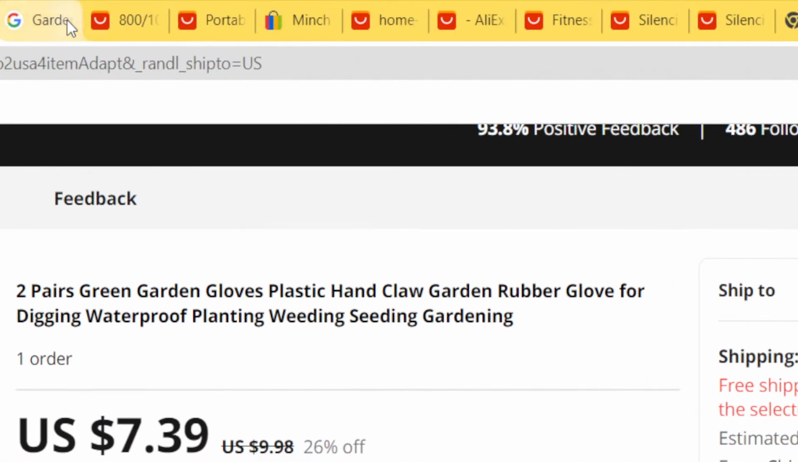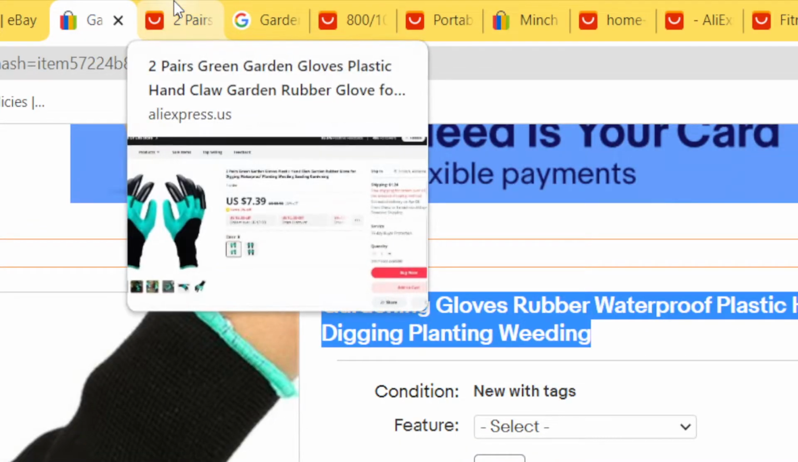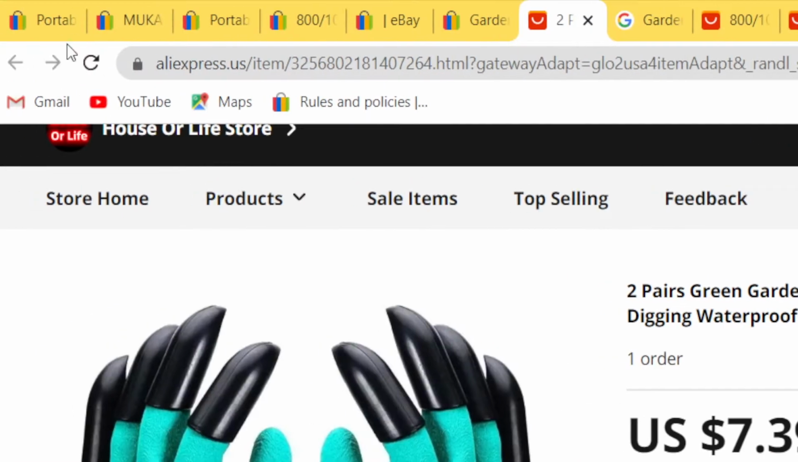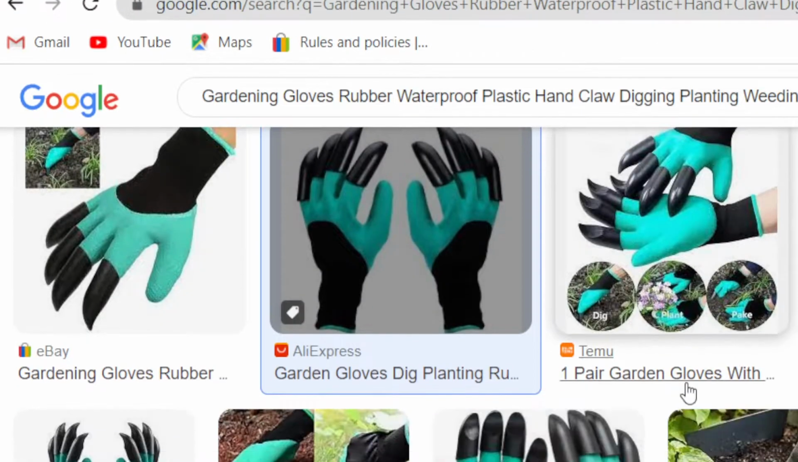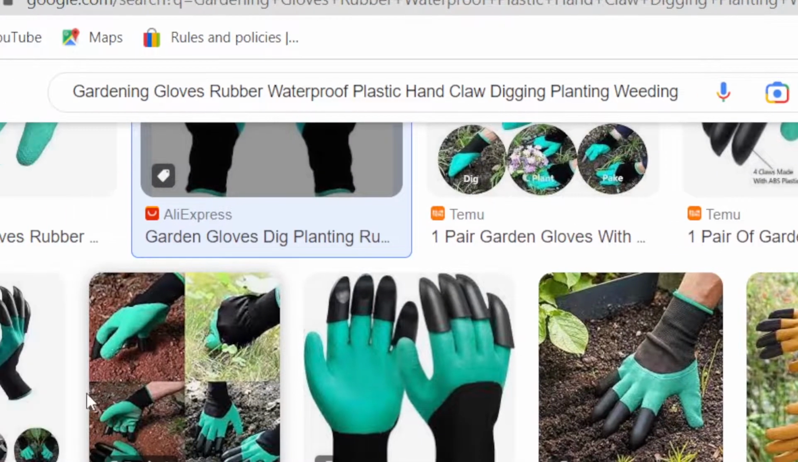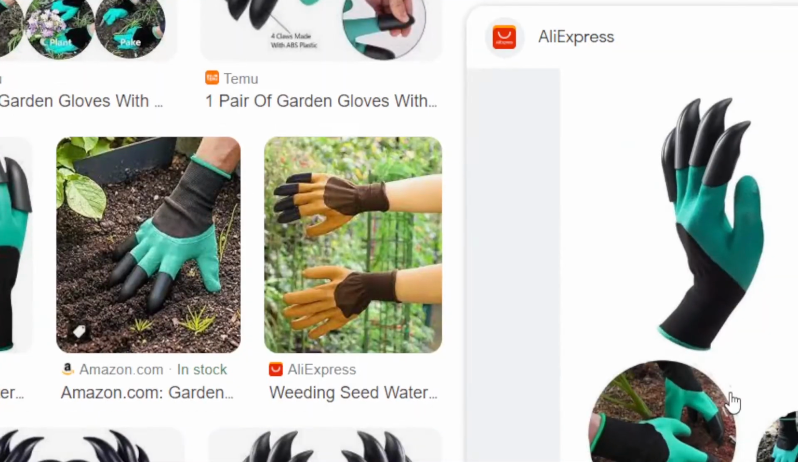It's the same. Let me just change, this guy is out of stock. Now you just want to find a cheap one. For example, I'm going to just search for a cheaper one. For example, this one.